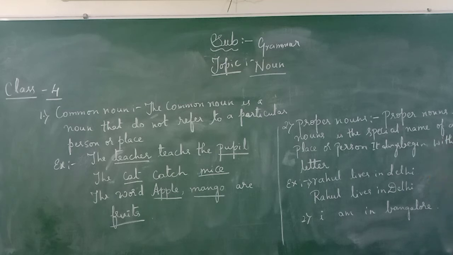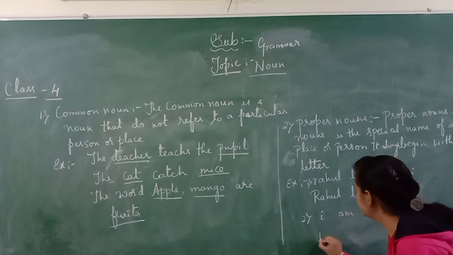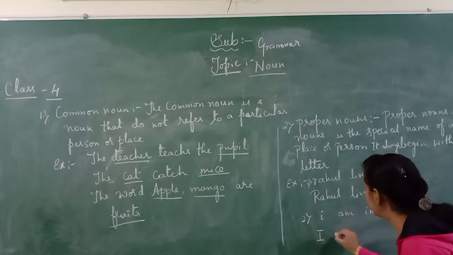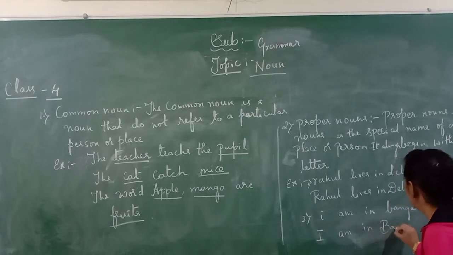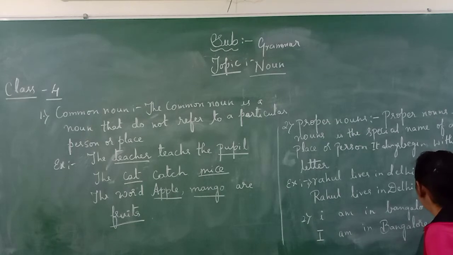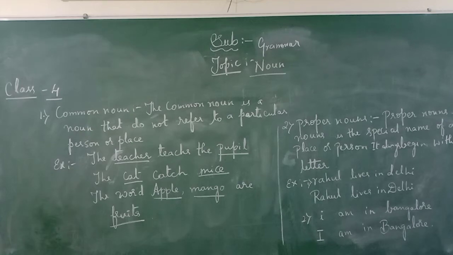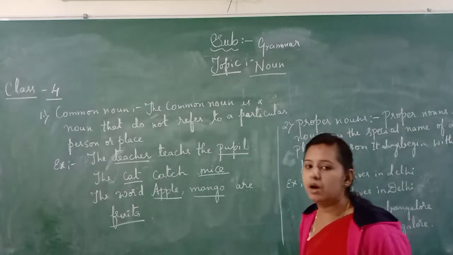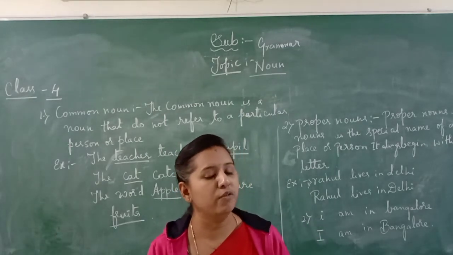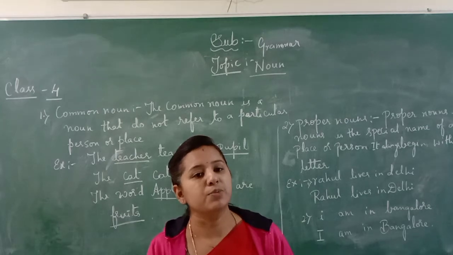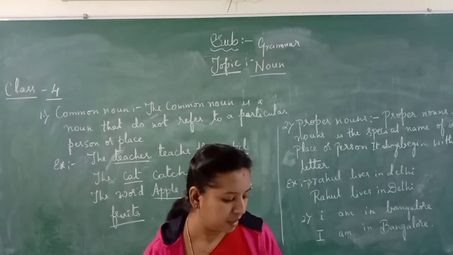Is it correct? No. The I should be a capital letter. I am in Bangalore. The B should be a capital letter because it's a place name, and end with a full stop. This is called a proper noun. A proper noun is a special name of a person or place, and it always begins with a capital letter.